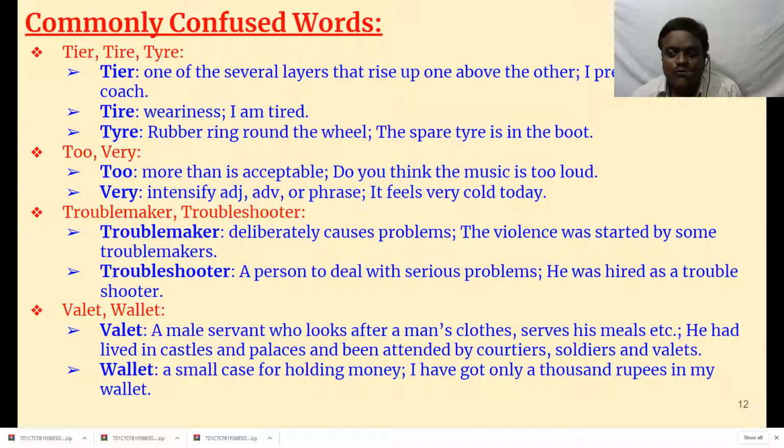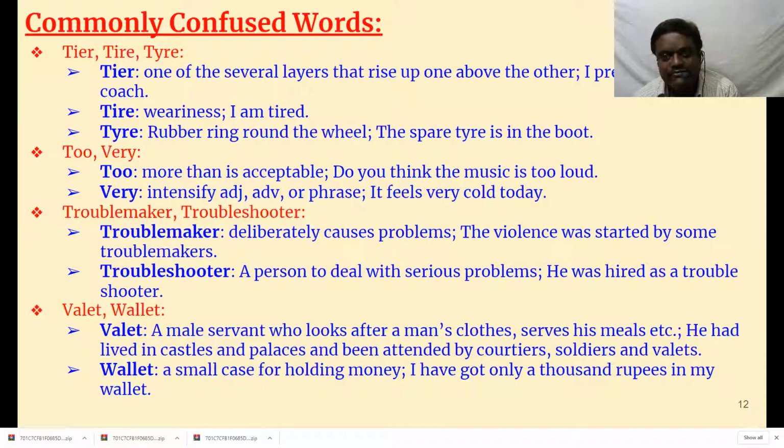Then two, very. Okay, these are not similar sounding words, but still we get confusion. Let us see what is. Too means more than is acceptable. Do you think the music is too loud? Is it too loud? That means it's more than acceptable. When you put some music, it should be to some extent. Everybody accepts. Okay, it's okay. When it is too much, then it is too much. It's too loud. Very means intensify. You intensify. Very good. Okay, very bad.